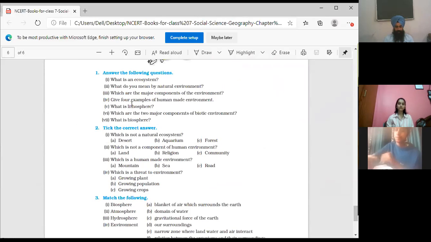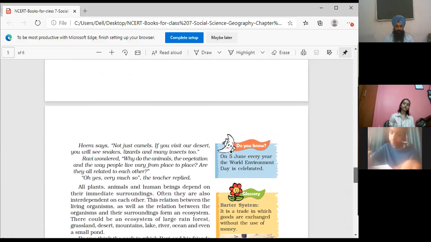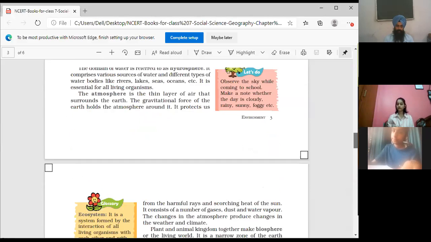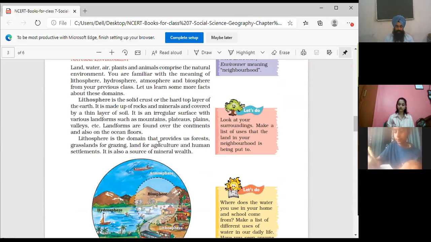Fifth one: what is lithosphere? Lithosphere, the land area that constitutes the continents and oceanic floor, is known as lithosphere. Lithosphere is the solid crust or the hard top layer of the earth. It is made up of rock, mineral and covered by a thin layer of soil.